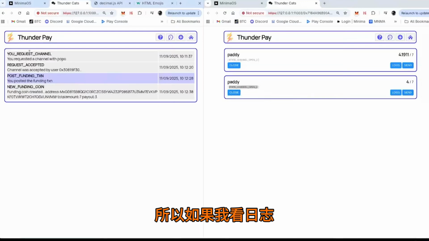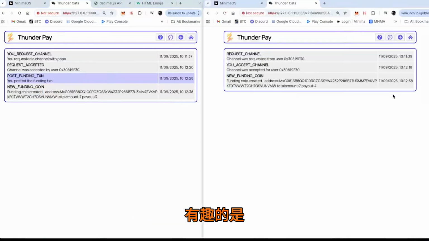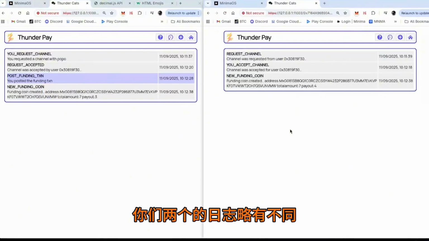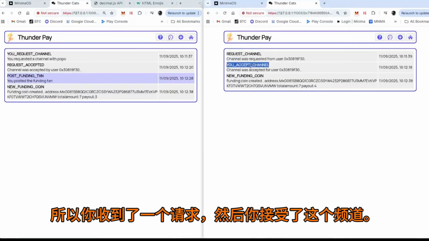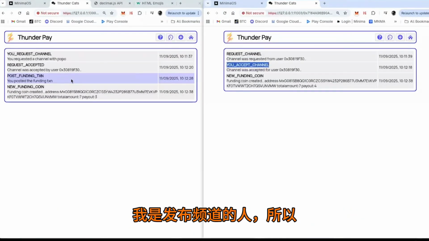So if I look at logs, it'll show, look, I requested a channel. The request was accepted. We posted the funding transaction, and they've seen the funding coin. Interestingly, both of you have slightly different logs, because I requested it from you, so you got a request, then you accepted the channel. I'm the one that posted the channel.